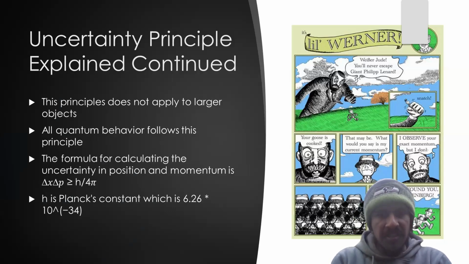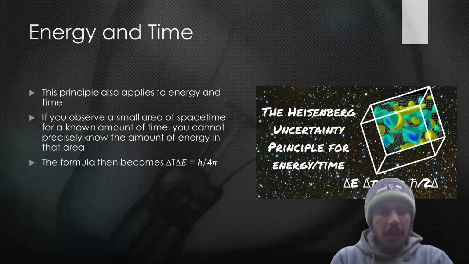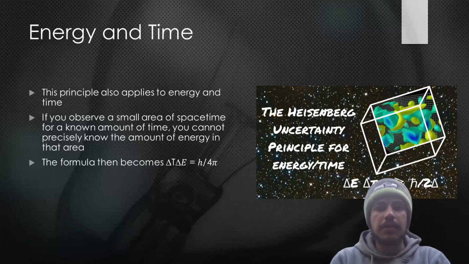Another pair of quanta that this applies to is energy and time. This means that if you consider a small area of space-time for a precisely known amount of time, you cannot precisely know the amount of energy in that area. If this theory is correct, then particles must be popping in and out of existence in a specific area. The formula for the uncertainty of these two quanta is delta t times delta e, greater than or equal to h over 4 pi.